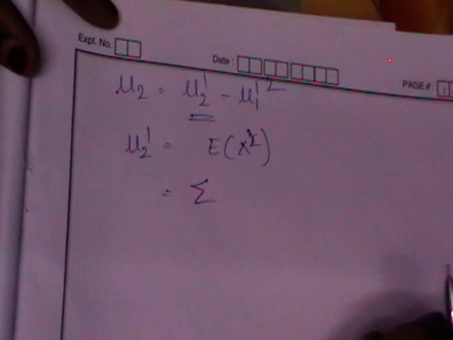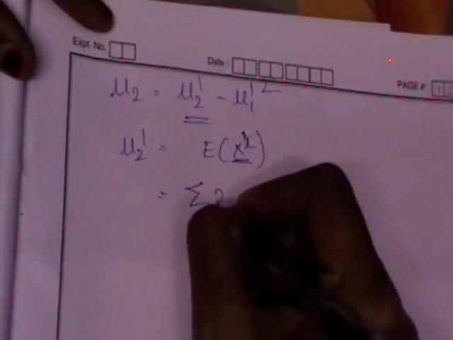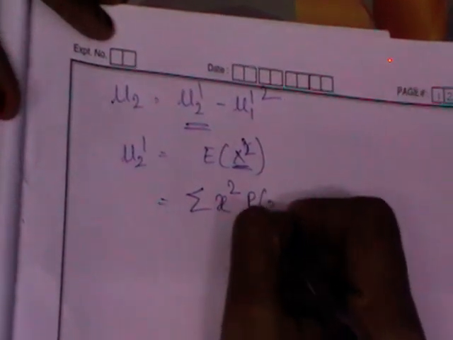So we have calculated the mean. Then what is the formula for mu2? Mu2 dash minus mu1 dash squared. So you should calculate mu2 dash. What is the formula for mu2 dash? Expectation of x square. As this is a discrete variable, you should start with sigma. Within the brackets we have x square, write the same, and p of x.